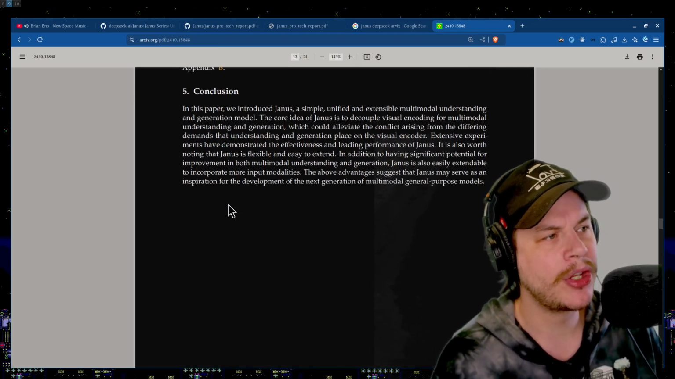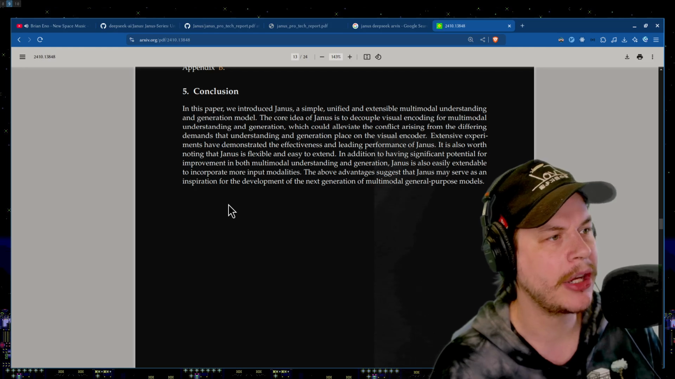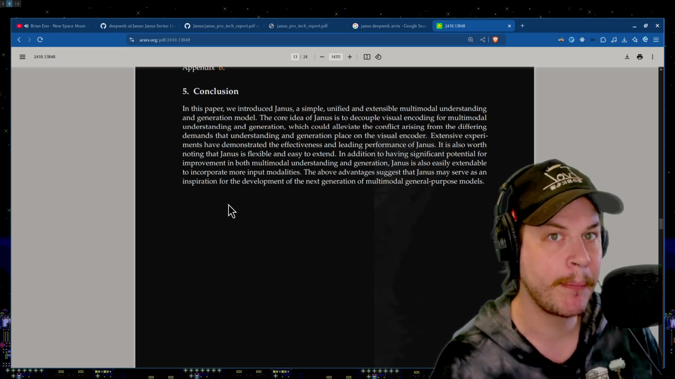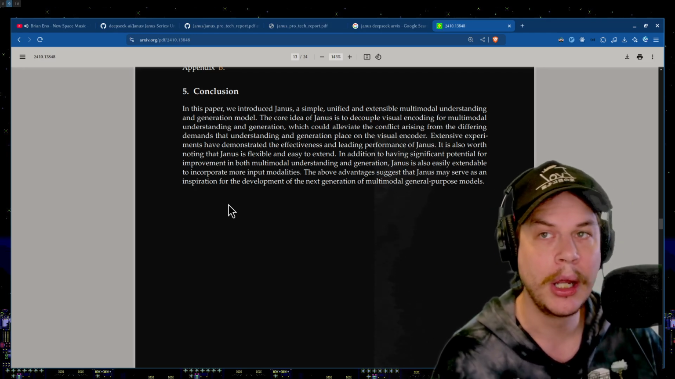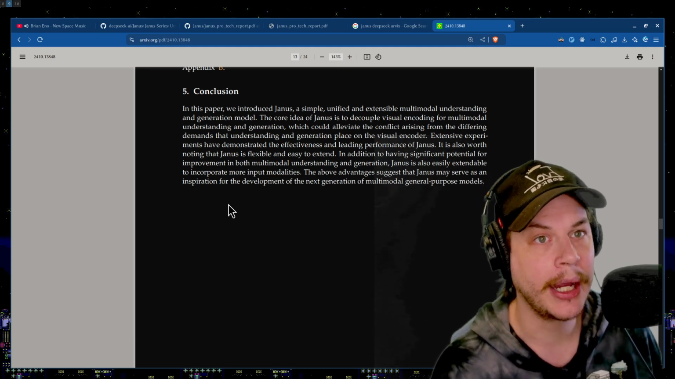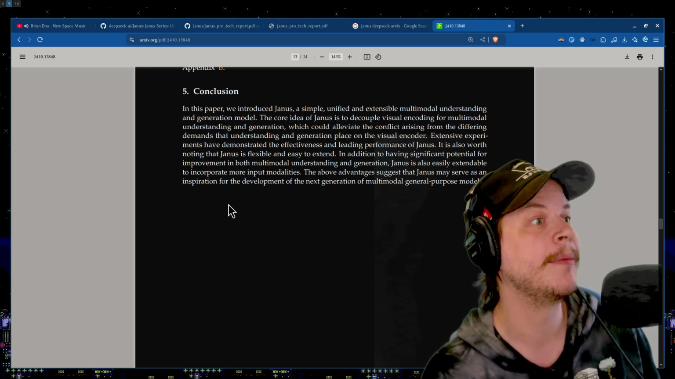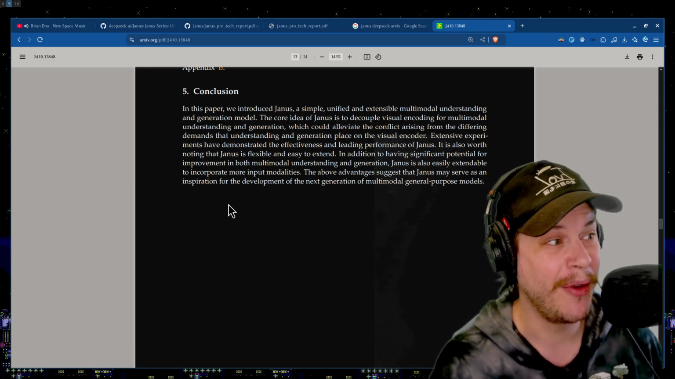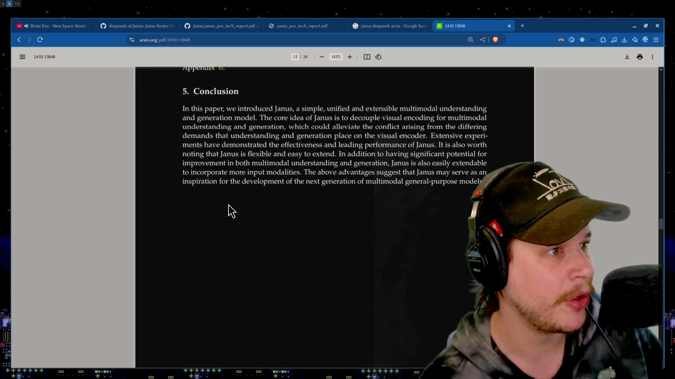In this paper, we introduced Janus, a simple, unified, extensible multimodal understanding and generation model. The core idea is to decouple visual encoding for multimodal understanding and generation. I think that idea could spread to other models. I think people are going to say, hey, this seems like it's working. We can even extend it to different types of mediums in the future, and they're showing some pretty good results. I mean, it's China. We want to keep up with them, so we should just copy what they're doing.